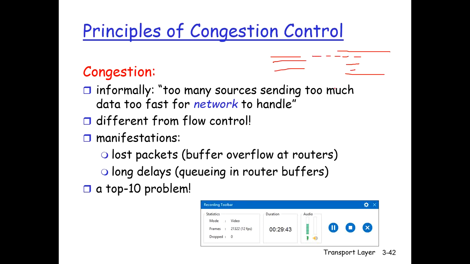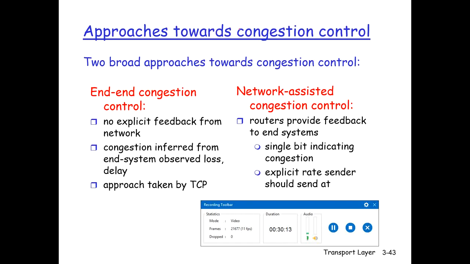Congestion control is not related to flow control. What happens in this case is that some of the packets will be lost or delayed. So what happens during congestion on the network? Either you will take too much time to reach your destination or you will change your route. That means the packet is lost, or you will not go anywhere. It is one of the top 10 important problems in computer network research.